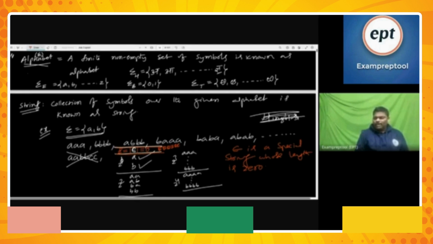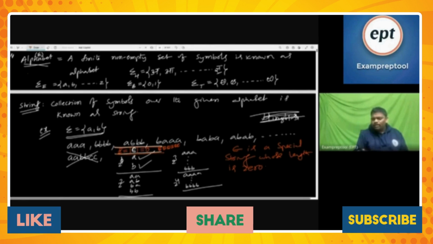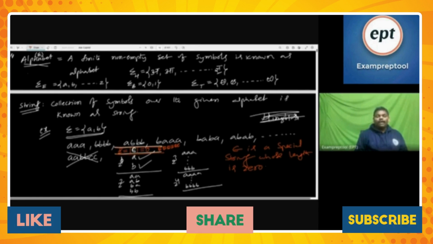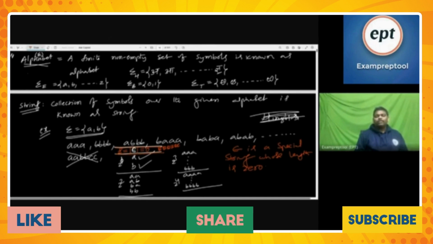Epsilon is a special string whose length is 0. Okay. If you are really comfortable until here, can you say what you have to understand here? Remember, there is one special person, epsilon, whose length is 0. You have to remember it every time. Over the alphabet sigma equal to {a, b}, what is the minimal string from today onwards?